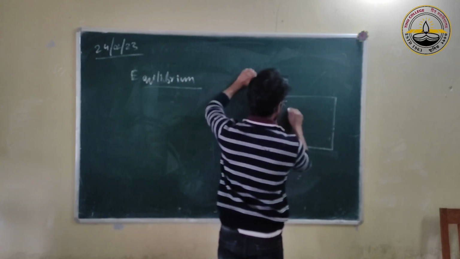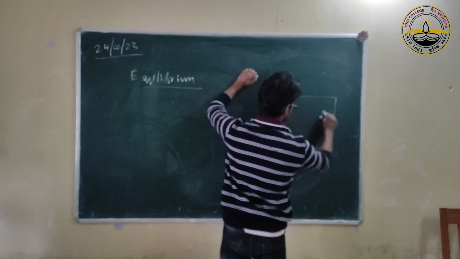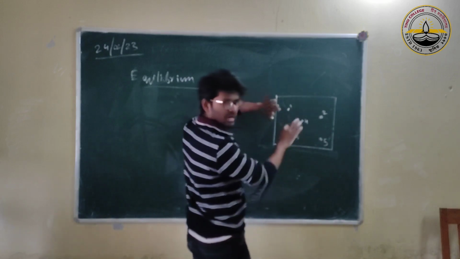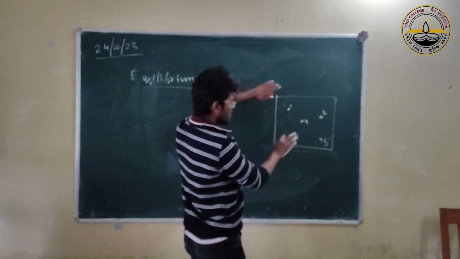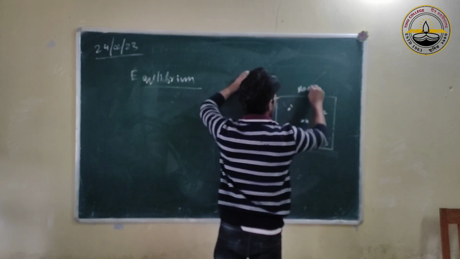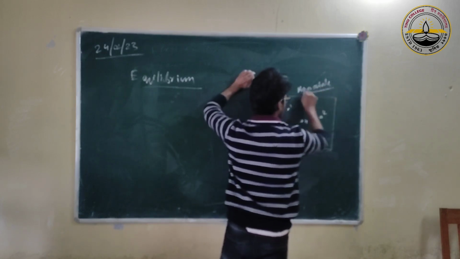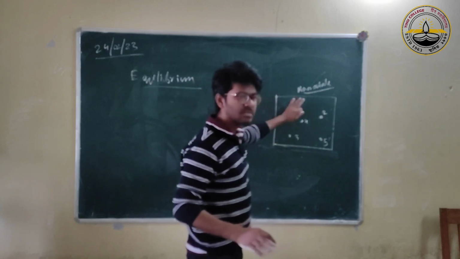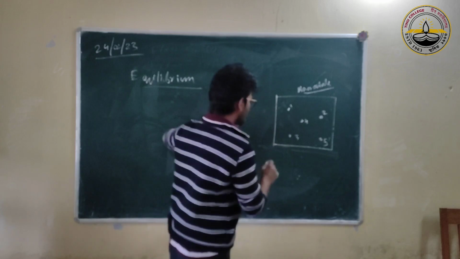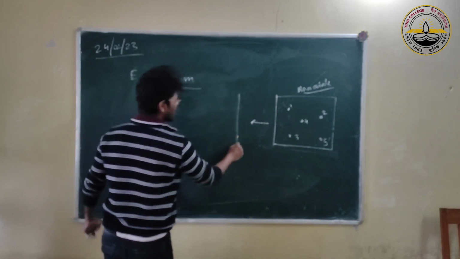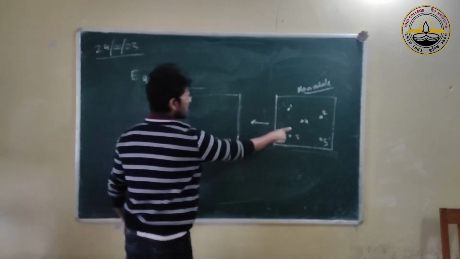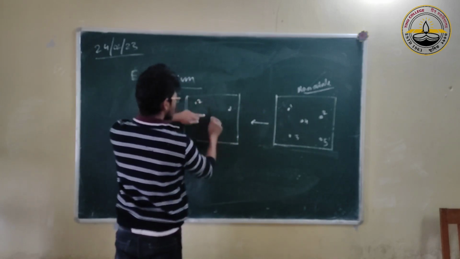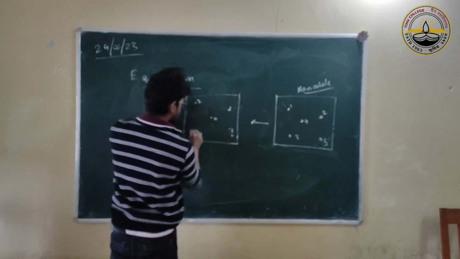Let's say, for argument's sake, there is one particle, 2, 3, 4, 5, spread out. This is a macrostate. We don't understand which one is which, but they are nicely spread and are in equilibrium. What does equilibrium mean? We can make copies of this where 1 goes here, 2 comes here, 4 is here, 3 comes here, and 5 is here.